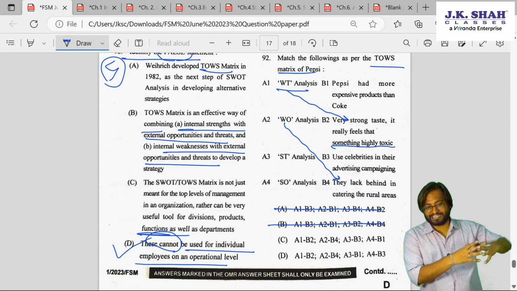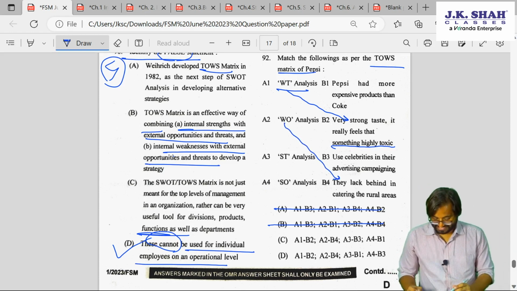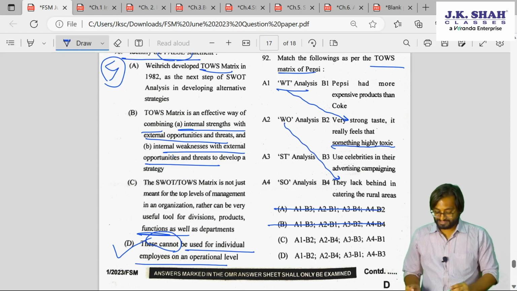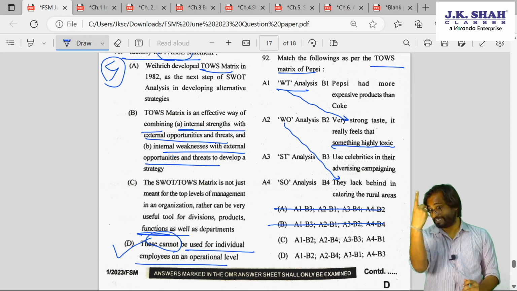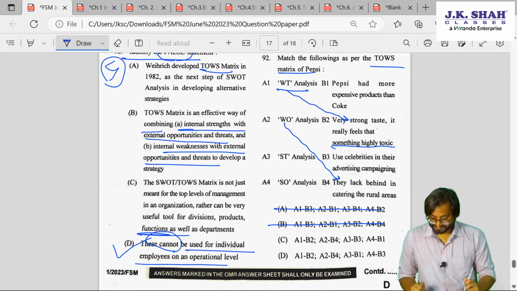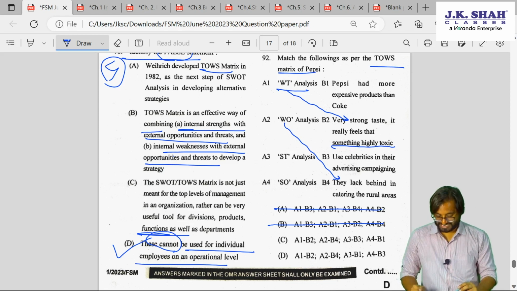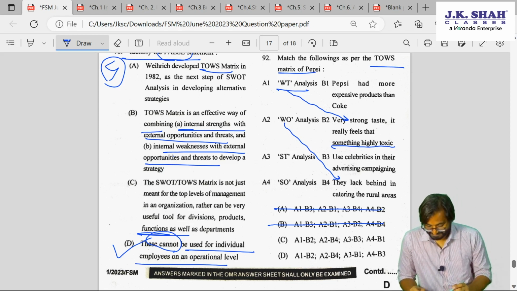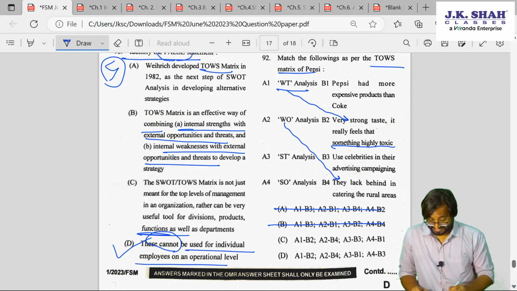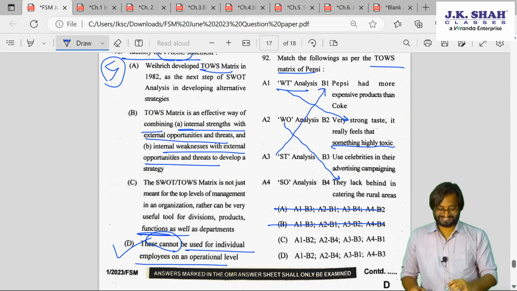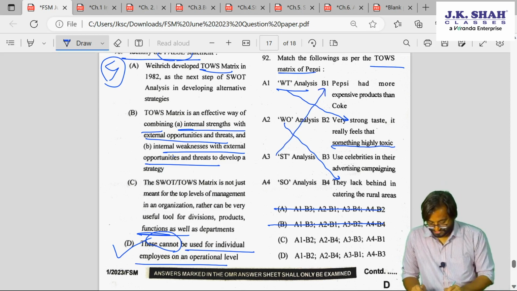They lag behind in catering to the rural areas. Very good. Think. ST. What is the strength? But there is a threat. Very good. Shabash. A3, B1. SO. Yes.